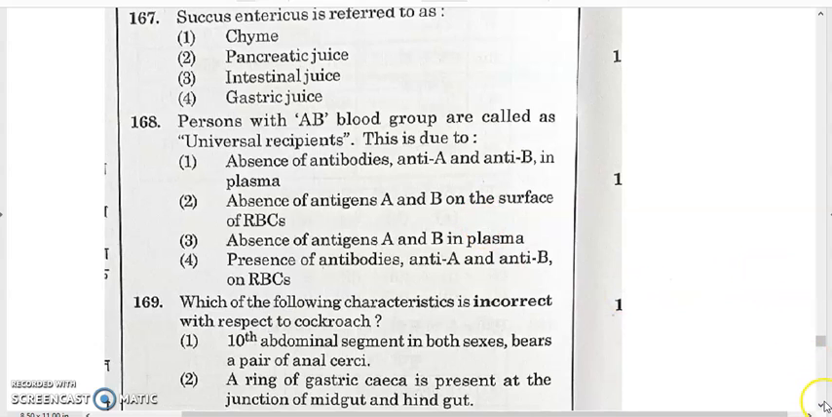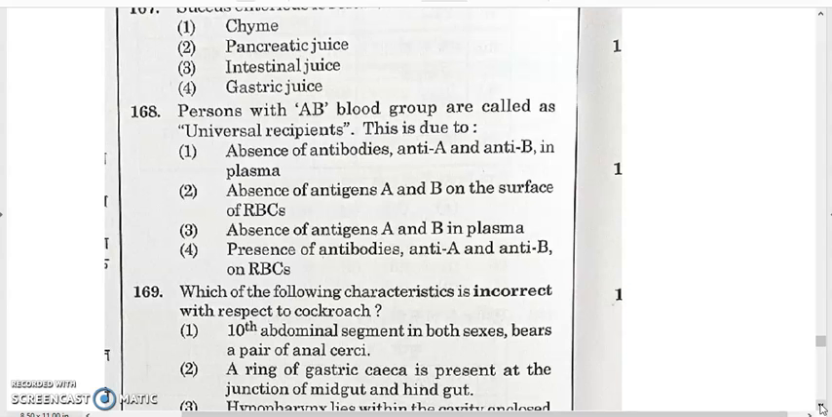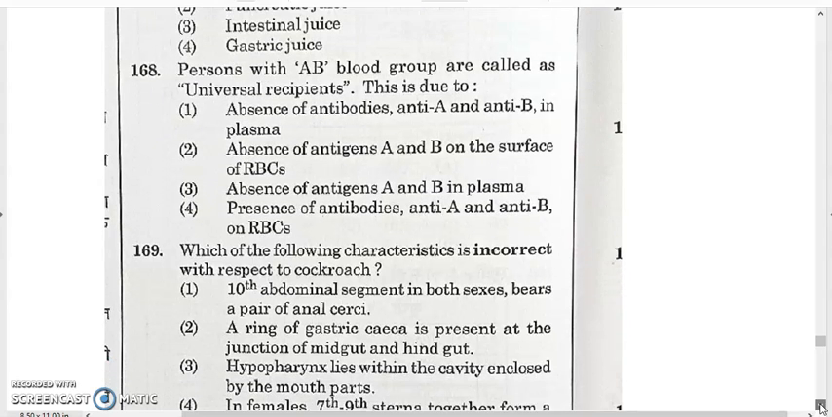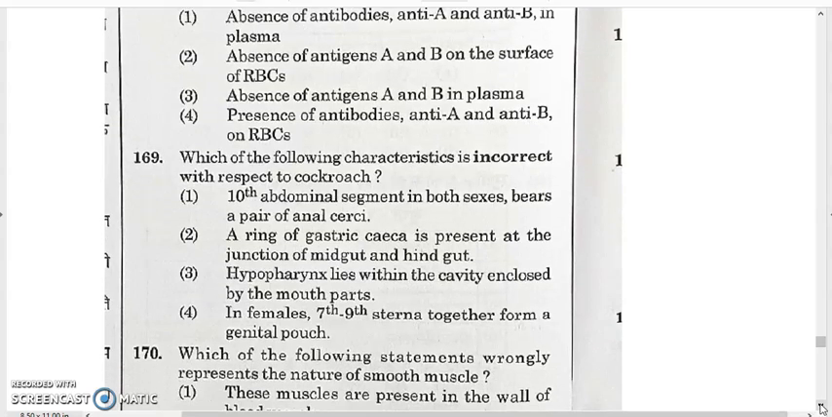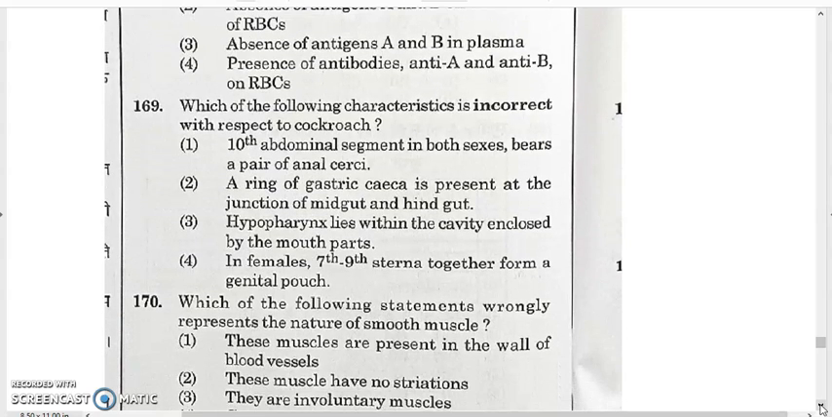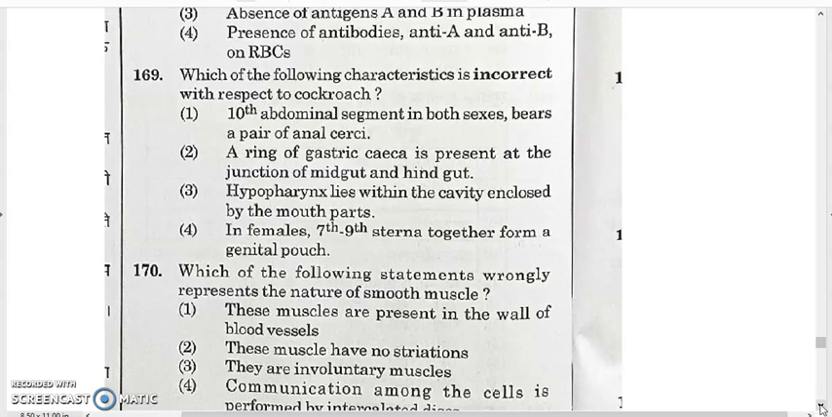Right. So next question, 169. This is a cockroach question. Which of the following characteristics is incorrect with respect to cockroach? The 10th abdominal segment in both sexes bears a pair of anal cerci. A ring of gastric ceca is present at the junction of midgut and hindgut. Hypopharynx lies within the cavity enclosed by the mouth parts. In female, 7th and 9th sterna together form a genital pouch.